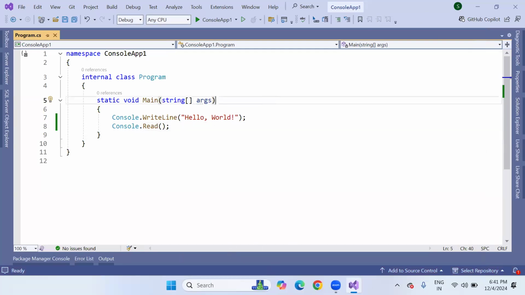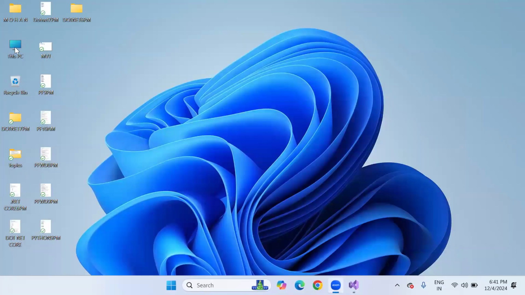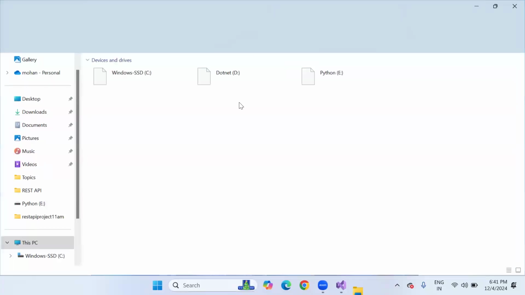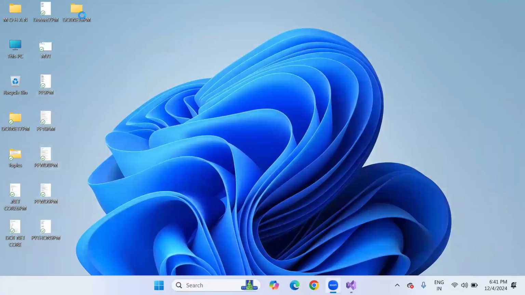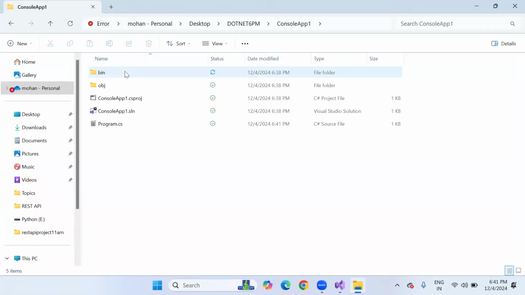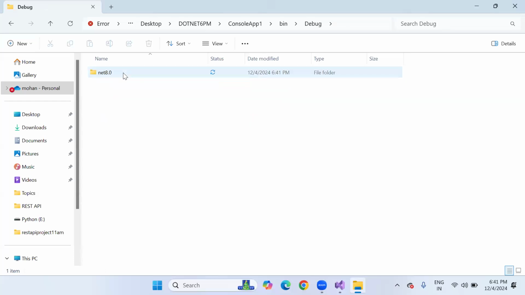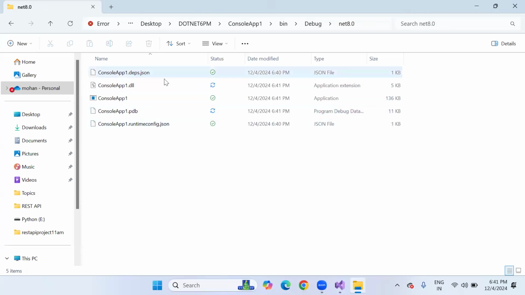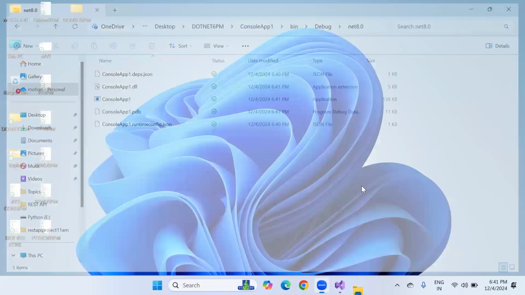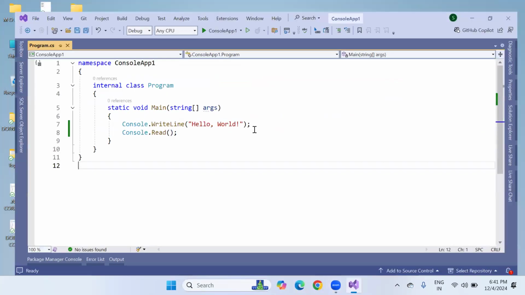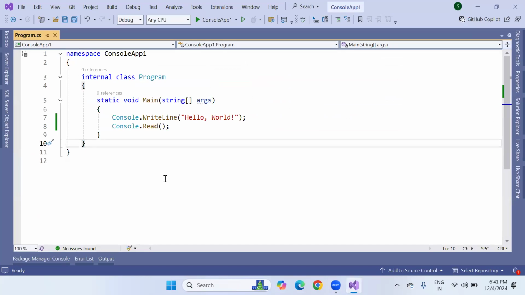But after building and compiling the program, you can notice what files are generated in the folder we created: the .NET 6 PM folder, ConsoleApp1, bin folder, Debug folder, and .NET 8.0. Many files are created, like the DLL file, executable file, database file, and JSON files, because the Core version automatically creates a JSON file, as it is an open standard format to run on any platform or operating system. So this is one program file we created.